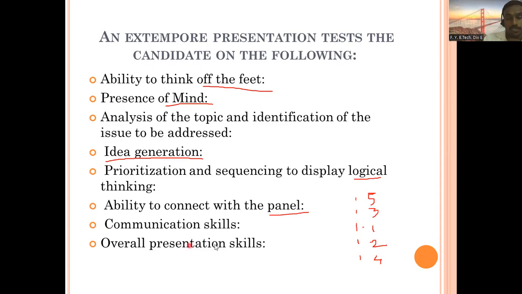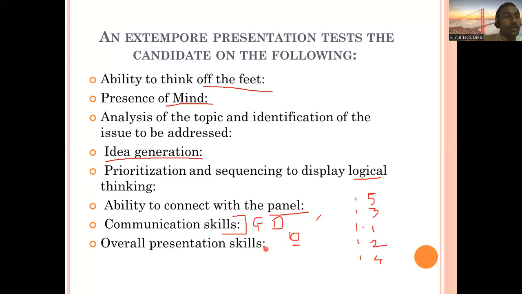Your communication skills. In the beginning I told you these kinds of activities will be there in the form of GD. So the example speech and GD are similar. What is GD? Group discussion. For group discussion also, you do not get the topic earlier. An on-the-spot topic is given to you for discussion, and here, instead of that, an example speech is given by an individual. In group discussion, you are a group of minimum 10 candidates, and they all discuss the topic, and here you are alone going to discuss this topic. That is the difference from GD.